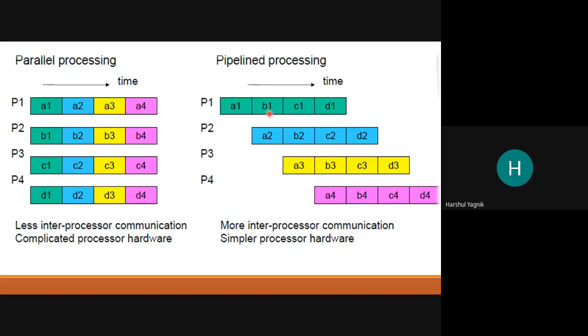But not all the instructions get executed in parallel. Here, instructions are divided into tasks, and depending on the resources which are available, these tasks can be parallelized in a manner like the pipelining concept. So both are not the same.